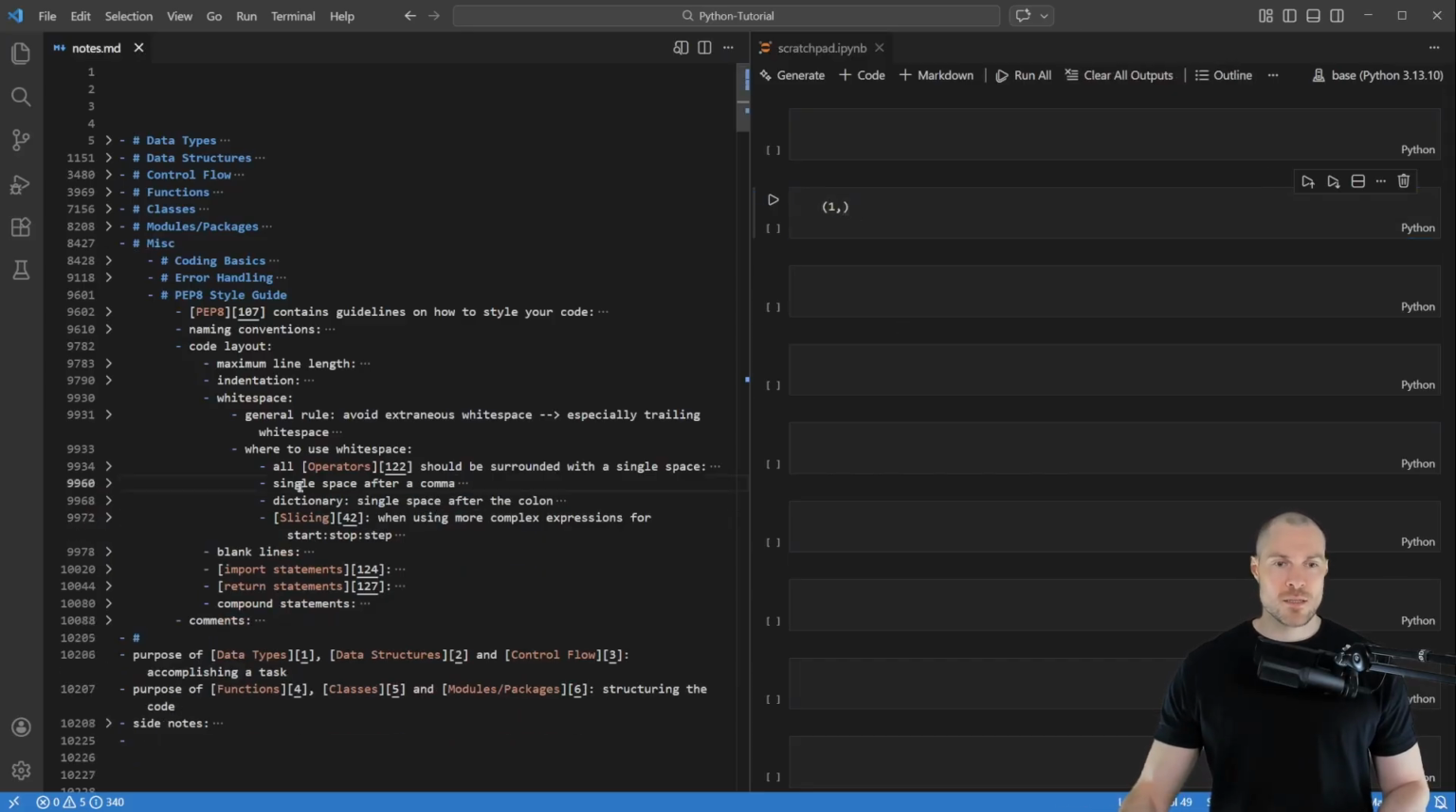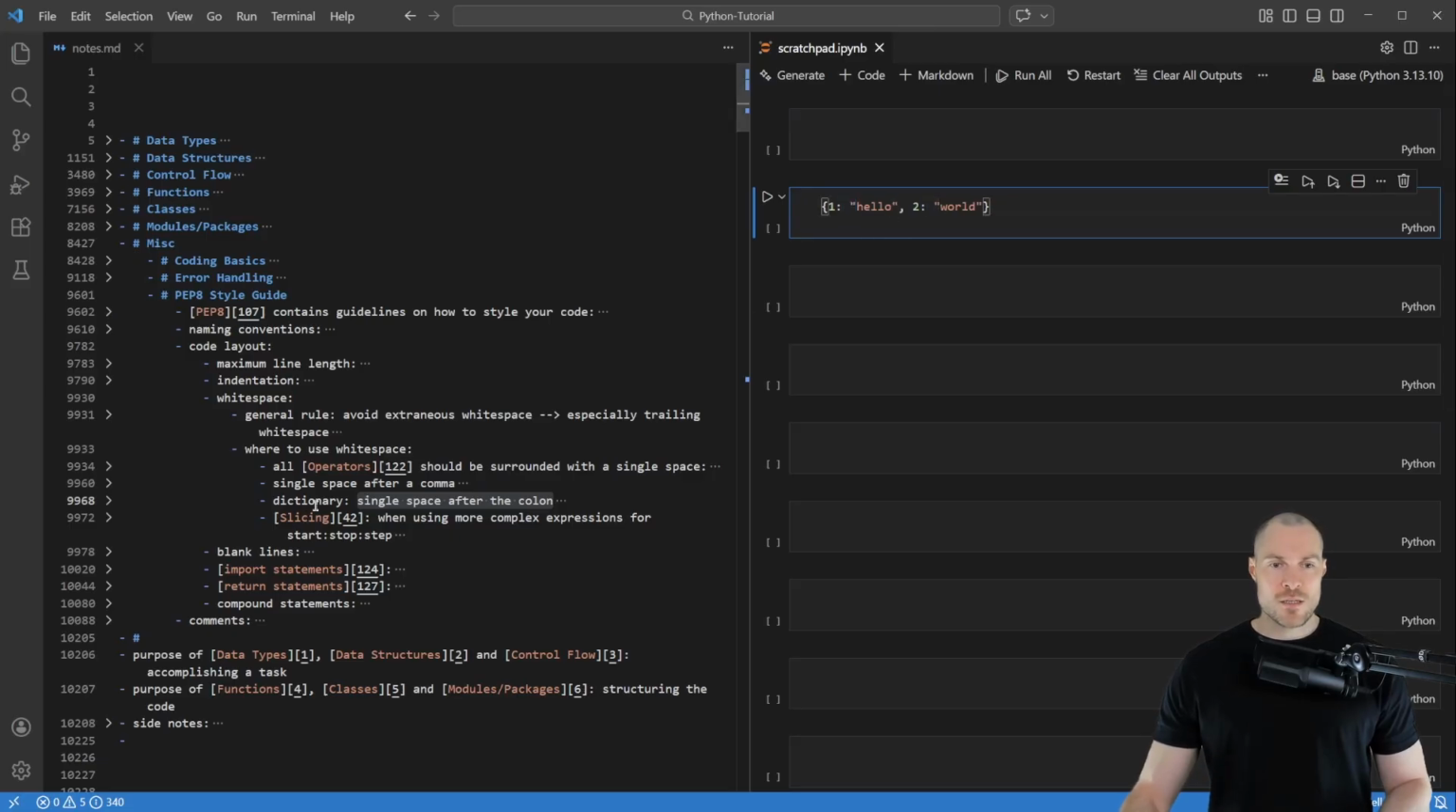And then the next place where you use white space is with dictionaries. Namely, there's a single space after the colon. So therefore I prepared this dictionary. Here you can see there is a single space after the colon.